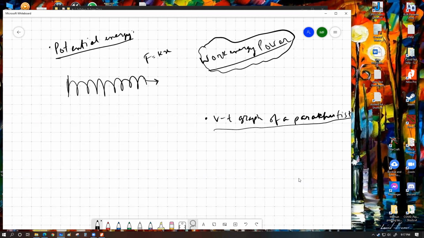But an object will always try to maintain its original shape or size, however you say it. So solid objects have a natural tendency to maintain their original shape and size. So whenever we try to deform an object, the object naturally produces a resistive force from within itself, which we call the elastic force. So if we want to deform an object, we have to work against that force.